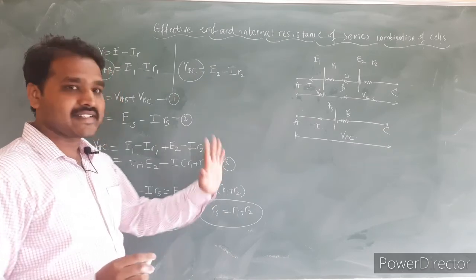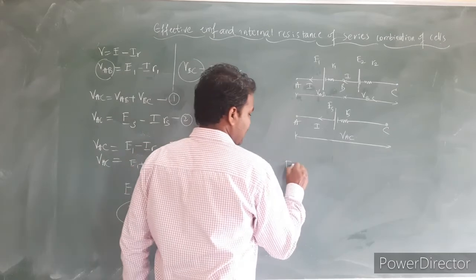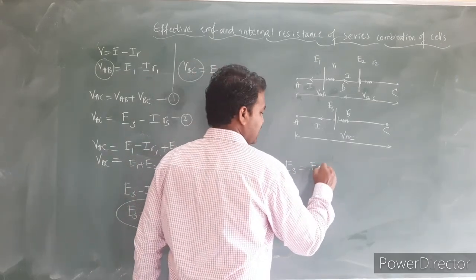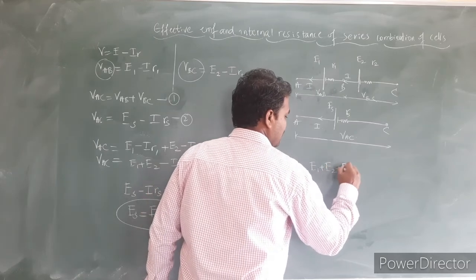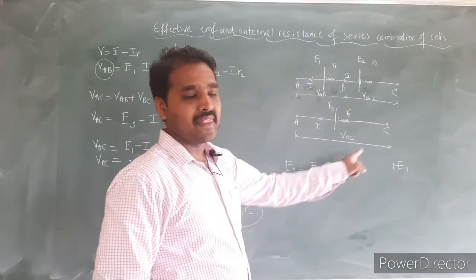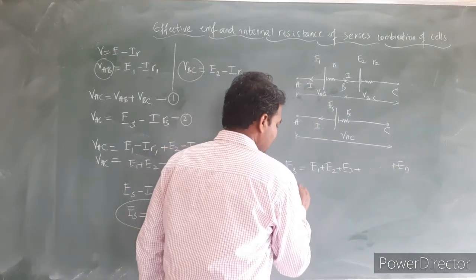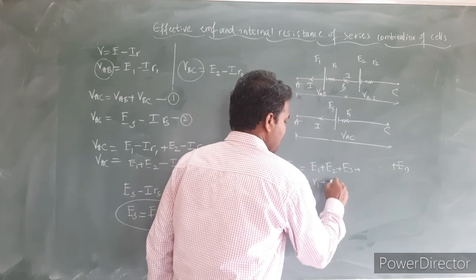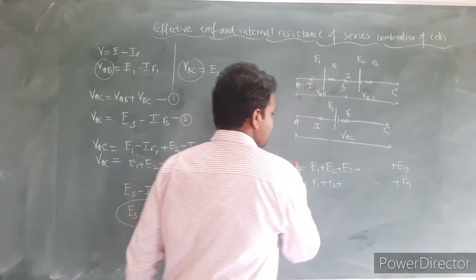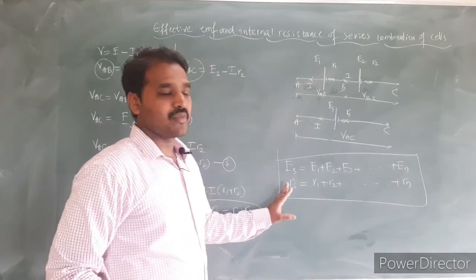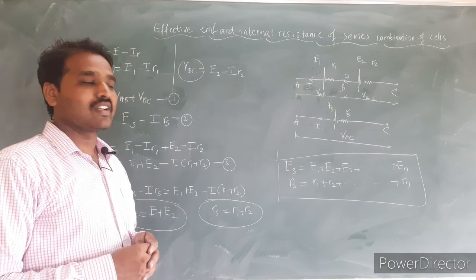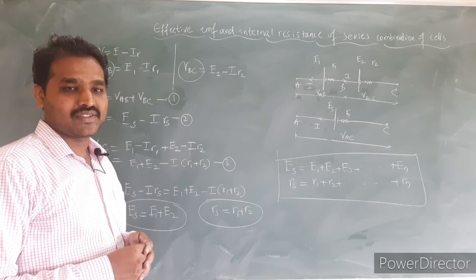The same thing is extended for n number of cells. I can write the effective EMF of the series combination as E1 plus E2 plus E3 up to En, where En is the EMF of the nth cell. Similarly, the effective internal resistance can be written as R1 plus R2 up to Rn. This is the general expression for the series combination of n number of cells. This is one of the regularly asked questions for 5 marks.